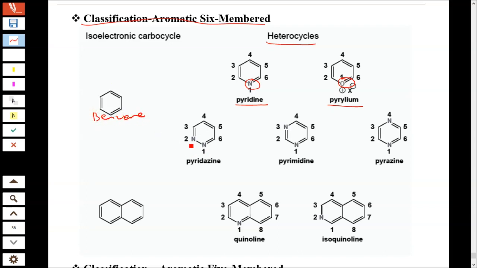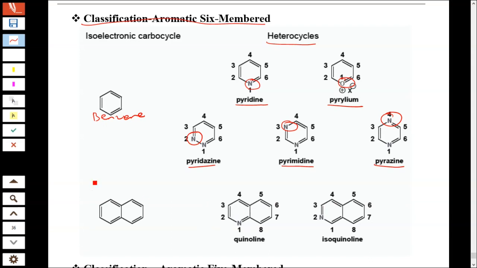In pyridine, if you substitute one nitrogen adjacent to this nitrogen, it is called pyridazine. If you substitute the nitrogen at the third position, it is called pyrimidine. If you substitute this nitrogen at the fourth position, it is called pyrazine.